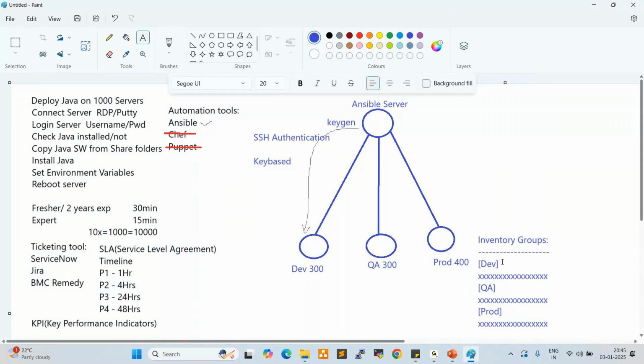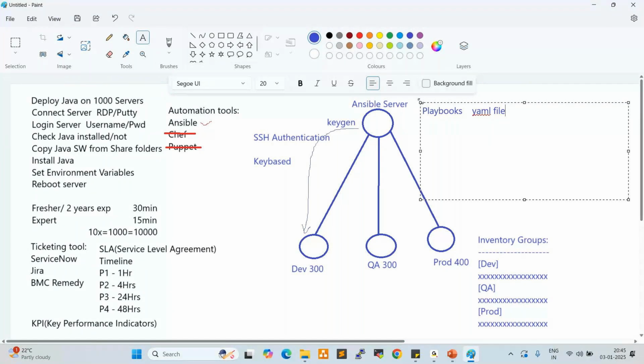Once we prepare these inventory groups, after that we need to prepare playbooks. A playbook is nothing but simple YAML files, YAML scripts, right? YAML's full form is yet another markup language. It is very user friendly, a very simple way to prepare. Ansible provides all the scripts, we don't need to prepare our own. We can get the scripts, customize them, and reuse whenever needed. I'll show you where we get all the scripts while working on Ansible.